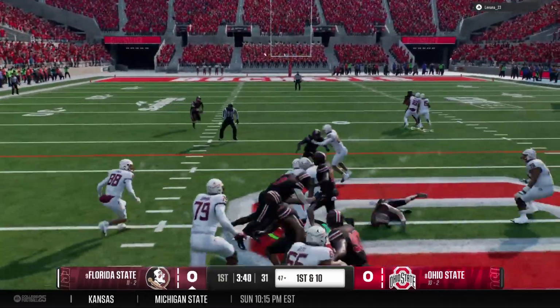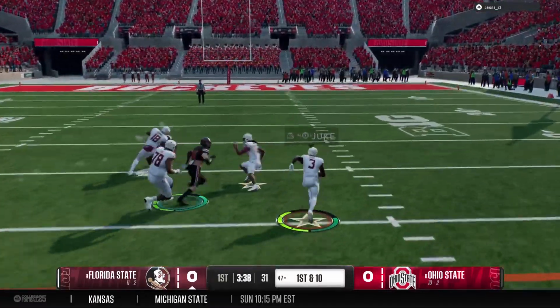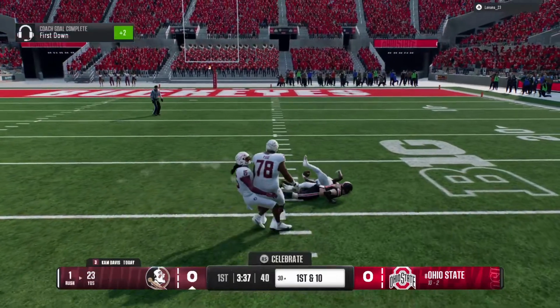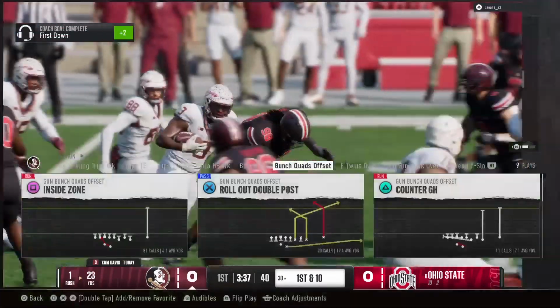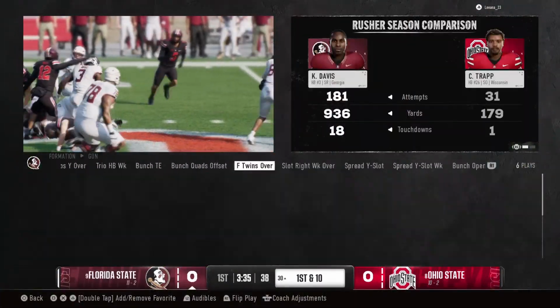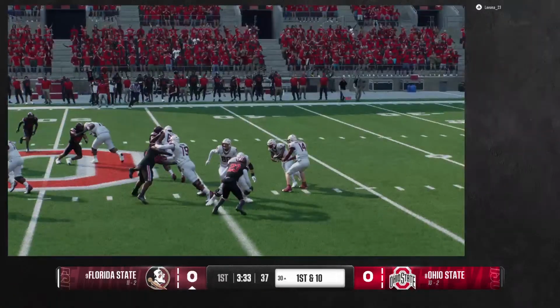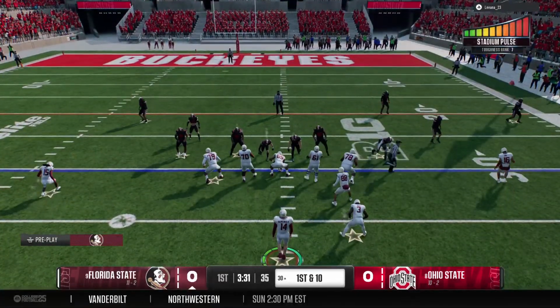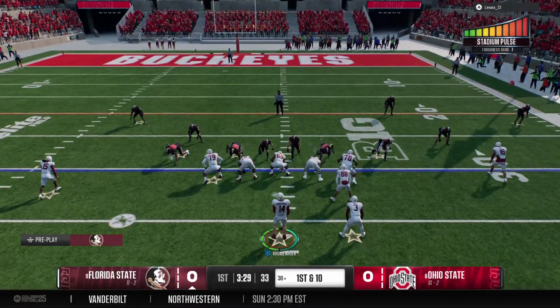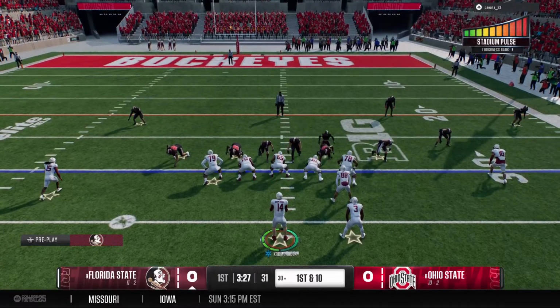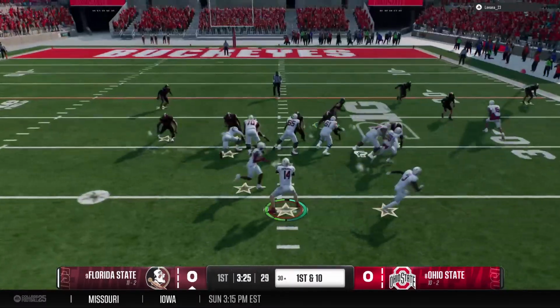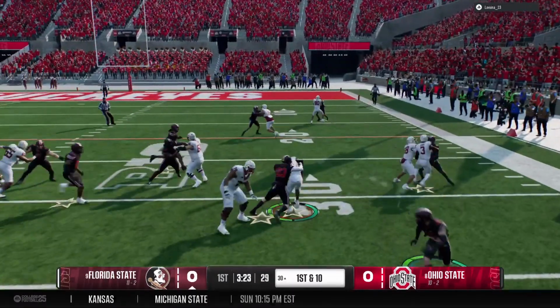Going with the old counter run here. Runs through a tackle. He's got space here. That's a big gain deep into enemy territory. Ball down near the 30. Really good patience here from the back. And anytime you have a big gain like this, that means the receivers are doing their job as well at that second and third level of the defense, picking up some bigger blocks and helping them get even more yards.